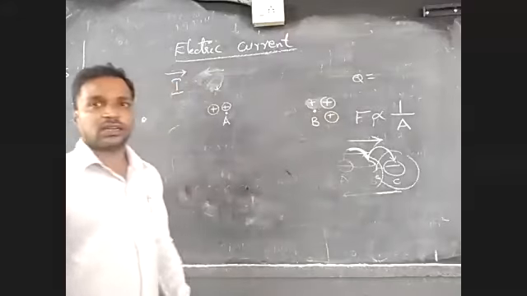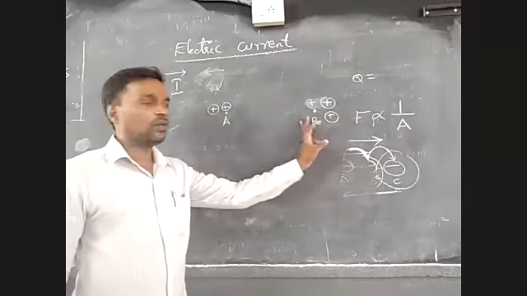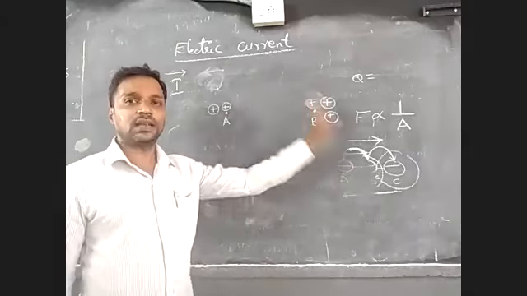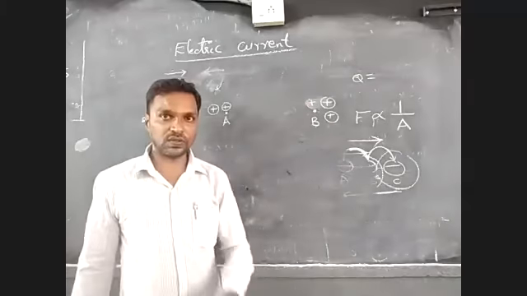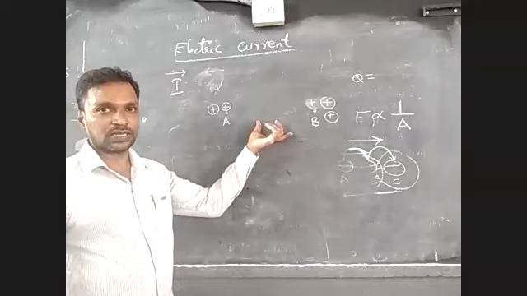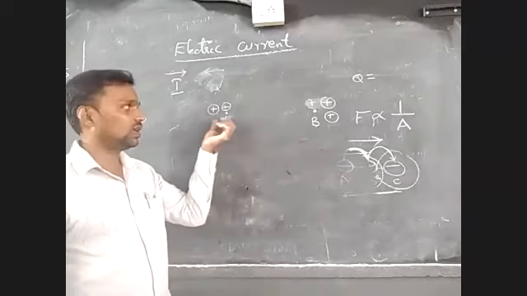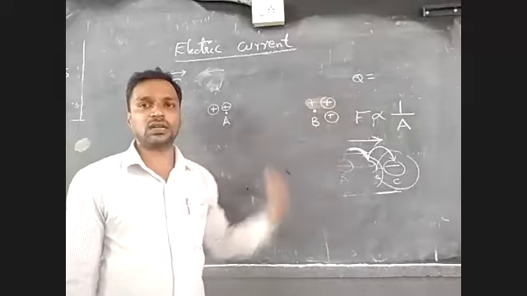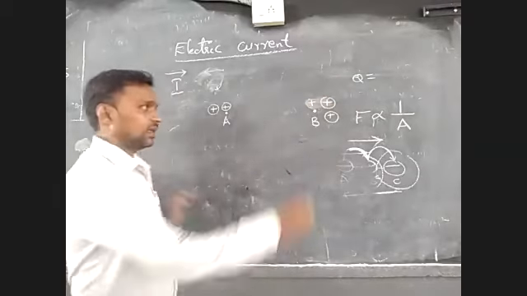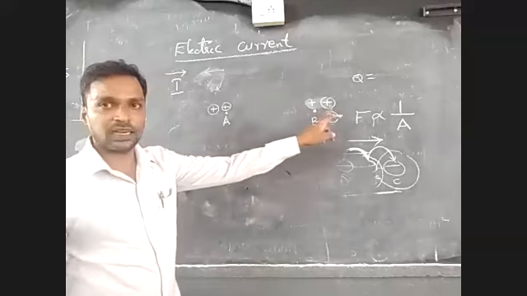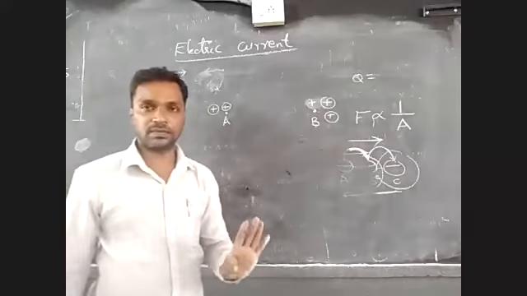Now you can say which point is having more potential. Potential means your potential energy, the state of rest. Here you say the more the positive charges, the more the electric potential.